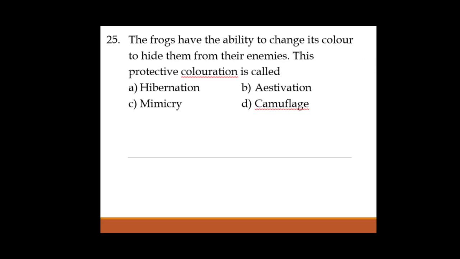Okay, next question 25. Frogs have the ability to change their color to hide from their enemies. This protective coloration is called: hibernation. As we know, hibernation is a winter sleep, as estivation is a summer sleep, mimicry is imitation, and the fourth one is camouflage. Camouflage means blending with the background.